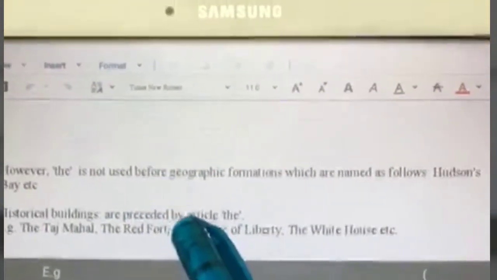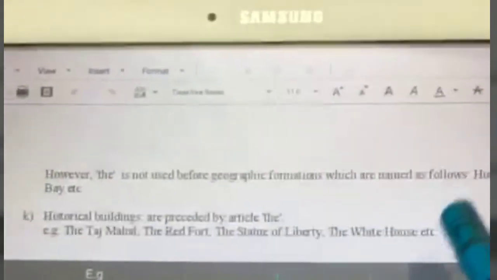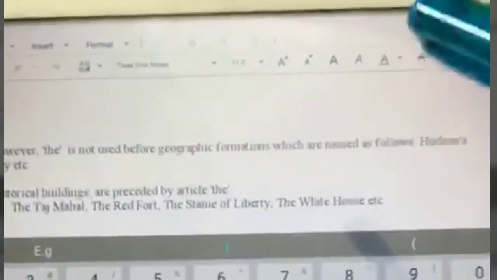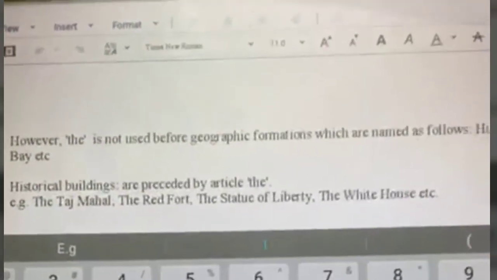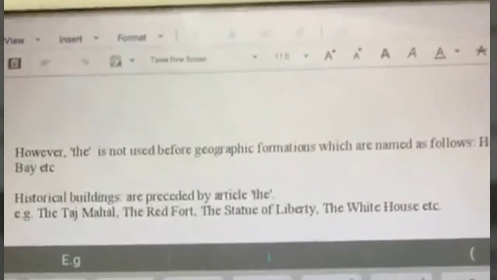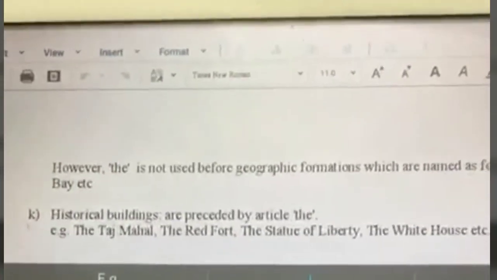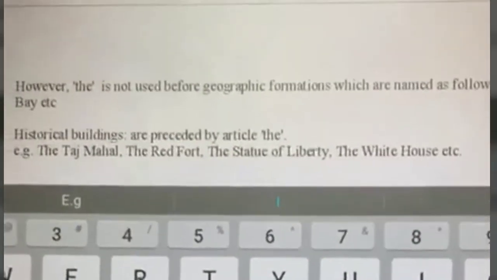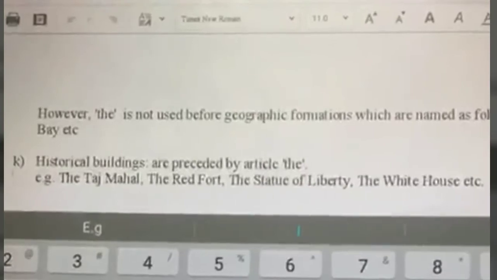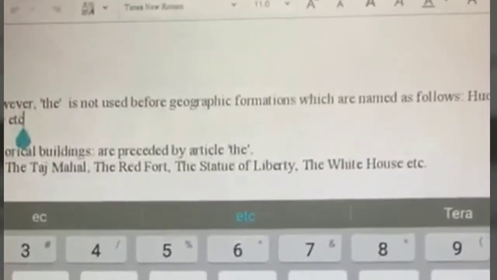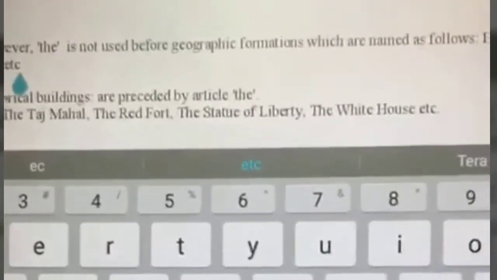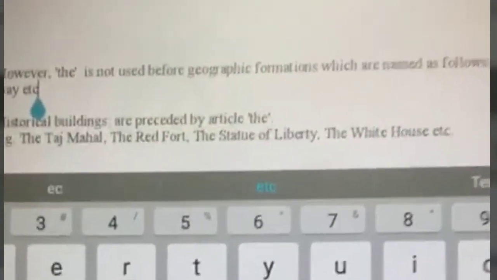However, the is not used before geographic formations which are named as follows: Hudson's Bay, etc. So whenever there is a geographic formation which is named after a person in such a way that it carries the person's name in the possessive form, and then the geographic formation, we do not use the before it, because it is like what I explained about proper nouns. We generally don't use articles before proper nouns.